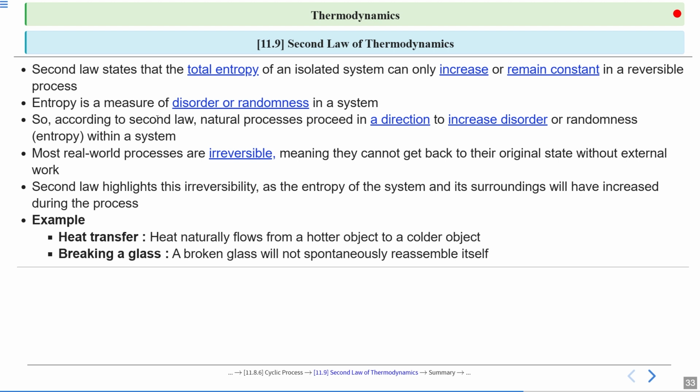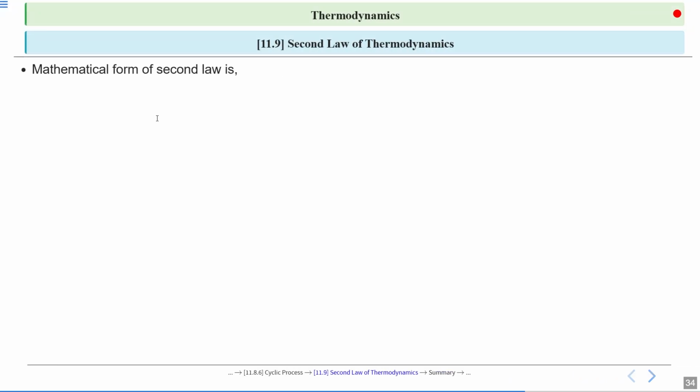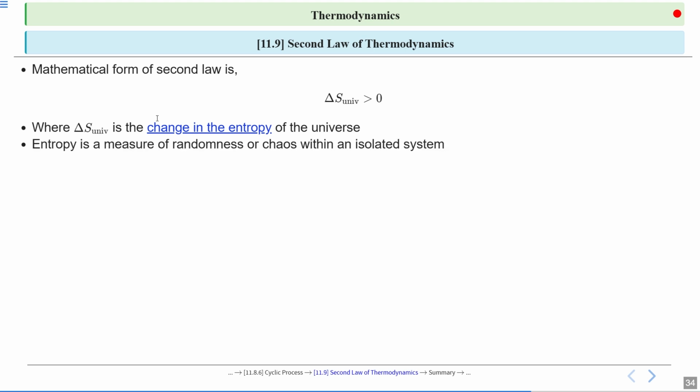This is a good example. A broken glass will not spontaneously reassemble itself. So when a glass is broken, its randomness or disorder increases. The mathematical form of the second law is ΔS greater than or equal to 0. Here ΔS is the change in entropy of the universe, and it always increases or remains constant. Entropy is a measure of randomness within an isolated system.